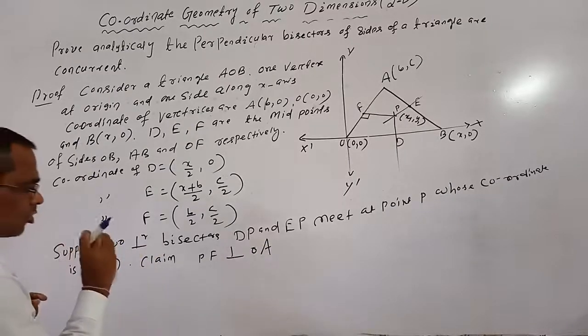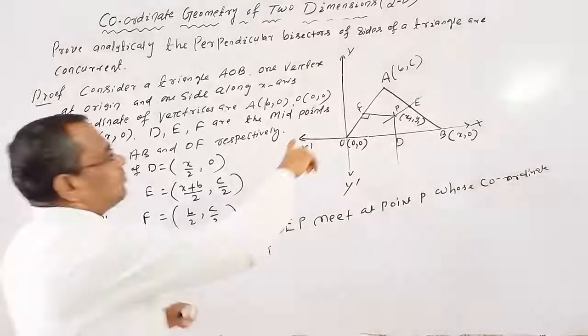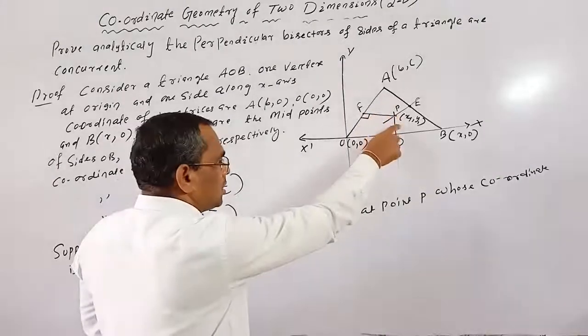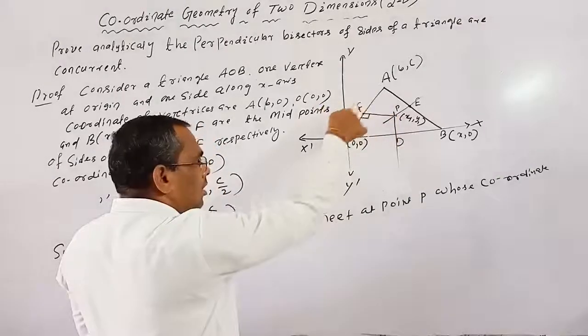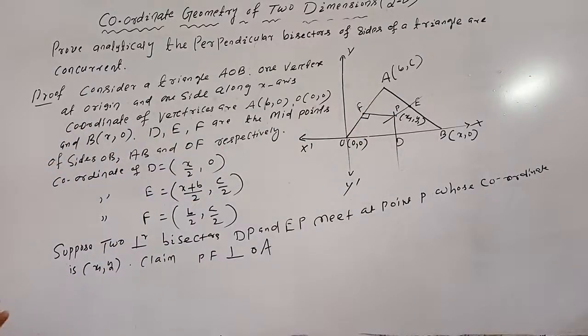Perpendicular means the product of the slopes is -1. So, three things: the perpendicular bisectors meet at a point P, and we have to prove PF is perpendicular to OA. PF perpendicular to OA means slope of PF into slope of OA equals -1.